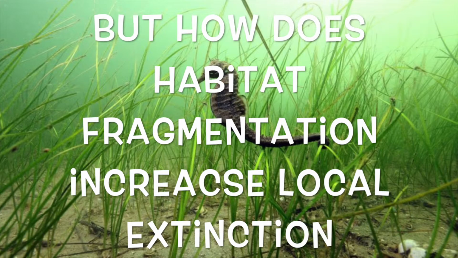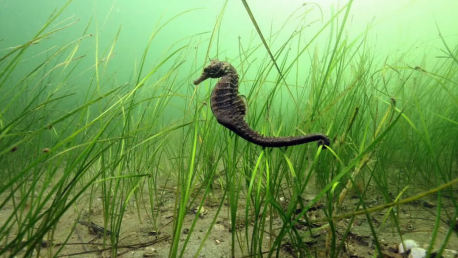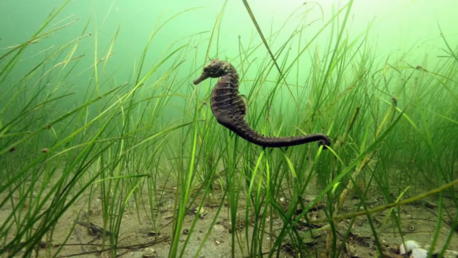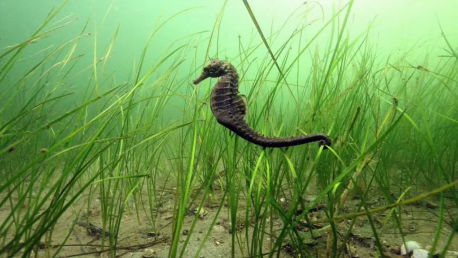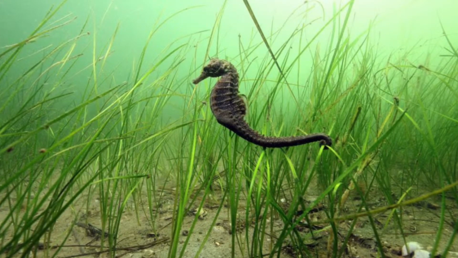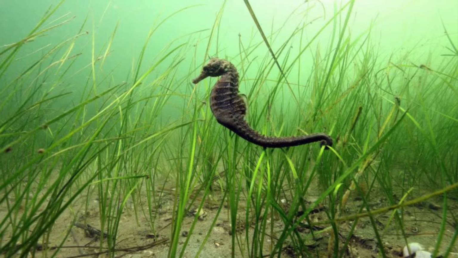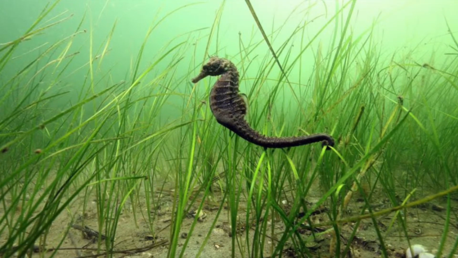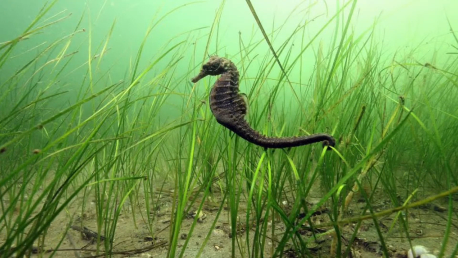But how does habitat fragmentation increase local extinction? Habitat destruction is one of the 5 global ecological pressures affecting the ocean, along with fishing pressure, climate change, water pollution, and the introduction of invasive species or genotypes. The damage or destruction of marine habitats can lead to local extinction of organisms in that particular habitat.